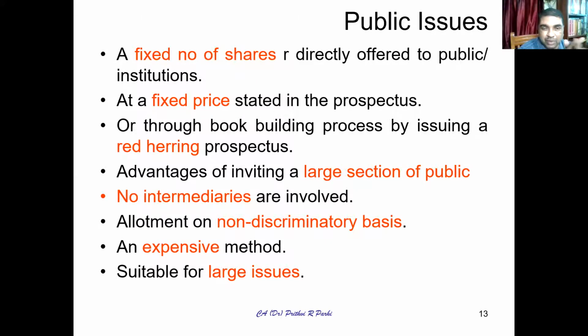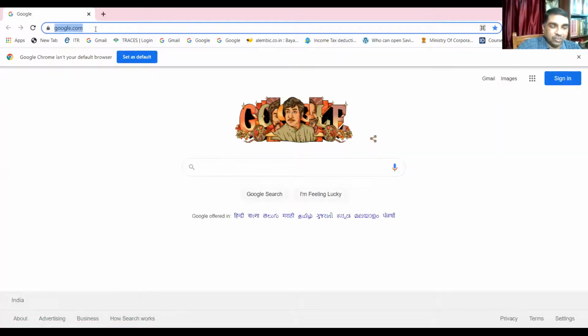If you want to have some idea at this stage, let me take you to the website of a stock exchange. Then I think you'll have some idea. In case there is a live book building process, you'll be able to see it. Just give me a moment. Okay, friends, let me take you to the BSE site right now. What are you seeing on the screen?